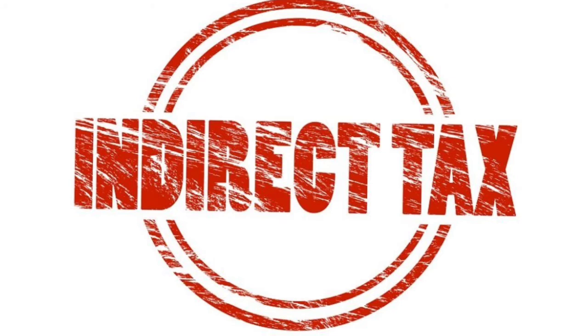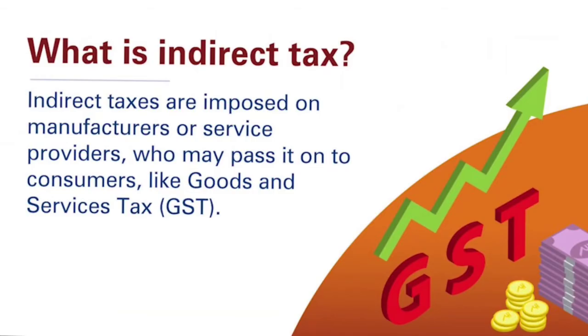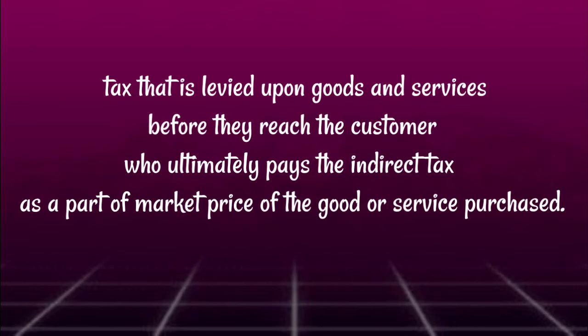And the next one is indirect tax. Indirect tax is nothing but taxes imposed on manufacturers or service providers who may finally pass it on to the consumers, like goods and service tax. In detail, indirect tax is a tax that is levied upon goods and services which they produce, and it is levied before the goods reach the customer, but ultimately the customer will pay the tax indirectly as a part of the market price of the goods and services purchased.